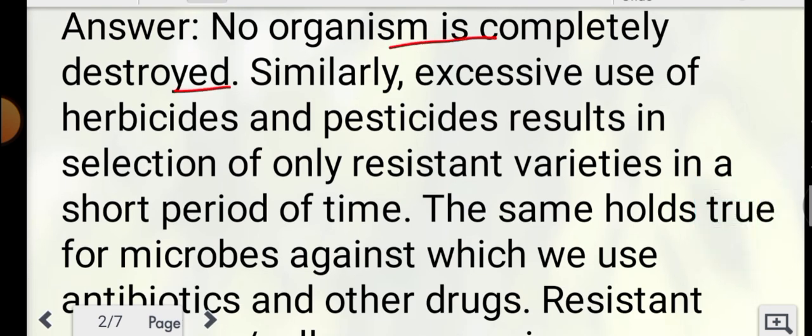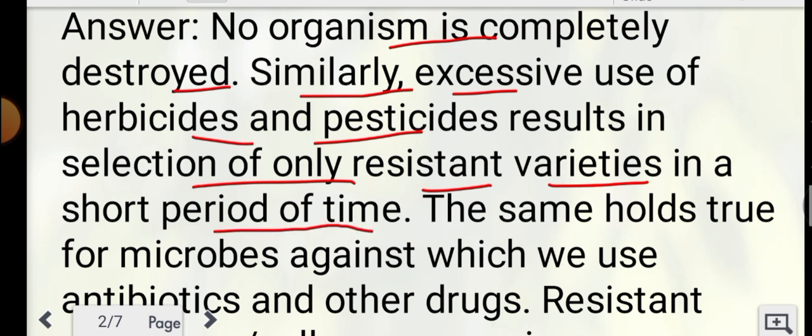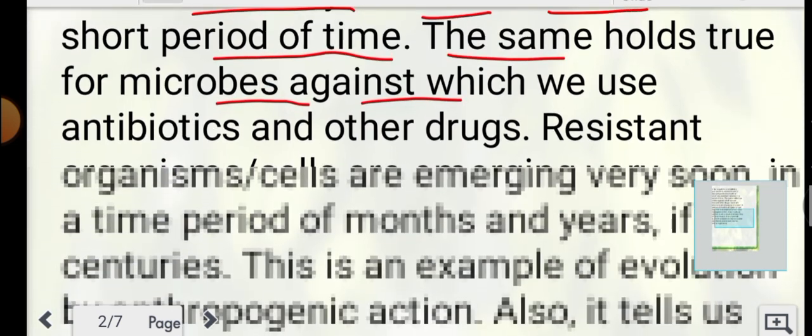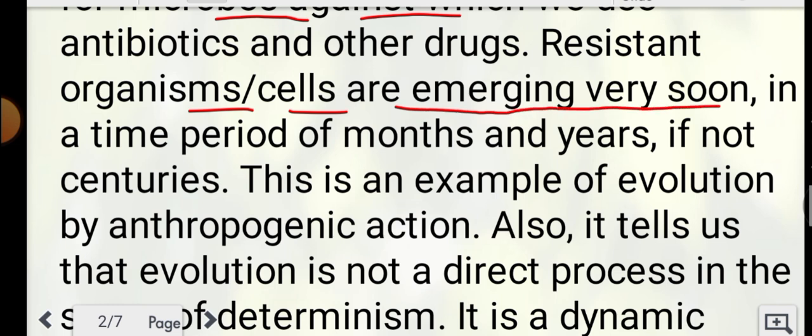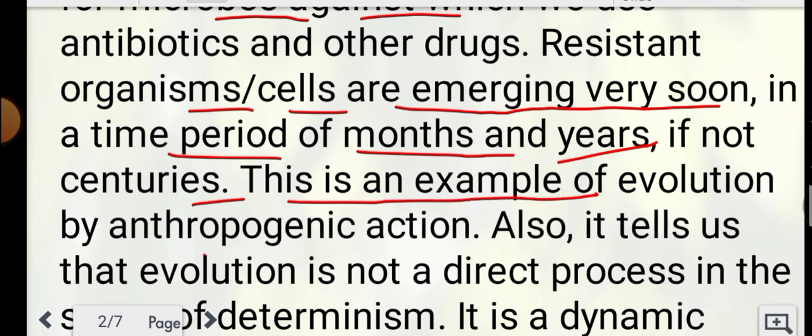is completely destroyed. Similarly, excessive use of herbicide and pesticide results in selection of only resistant varieties in a short period of time. The same holds true of microbes against which we use antibiotics and other drugs. Resistant organisms or cells are emerging very soon, in a time period of months and years, if not centuries. This is an example of evolution by anthropogenic action.